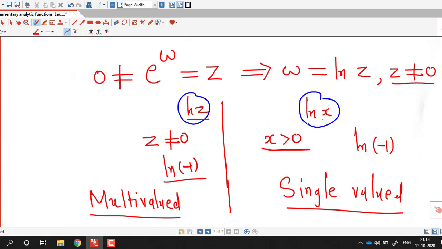So this is all about today's session. We have discussed definition and properties of complex logarithmic function, and in the next lecture we will do some problems on complex logarithmic function. So I hope you like this lecture.